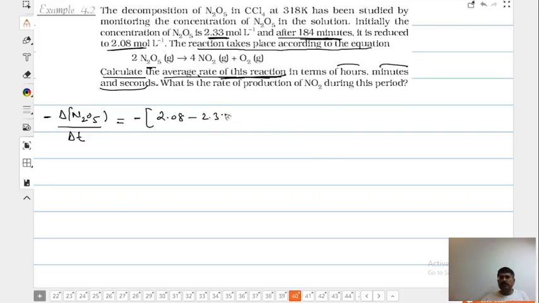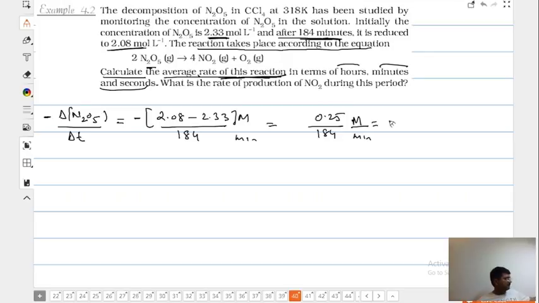This is 2.33, right? It is mole per liter. What is the time, beta? 184 minutes. So what will this be? 0.25, because minus minus cancels. Divided by 184, it will be capital M per minute.